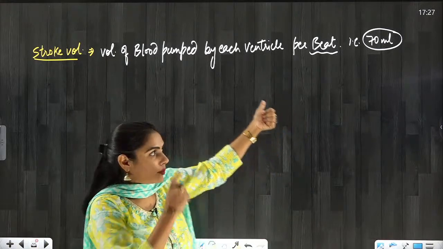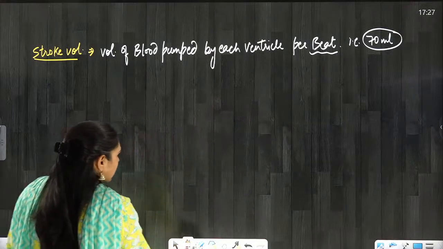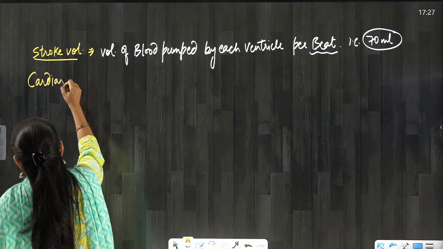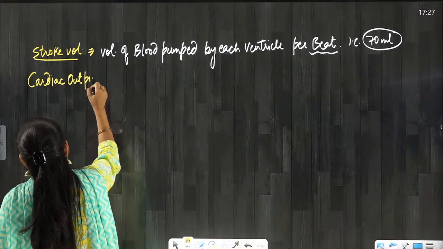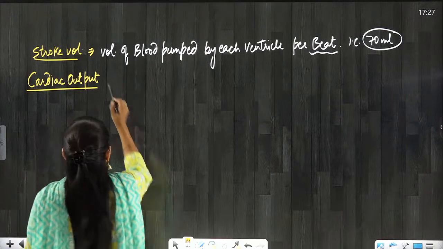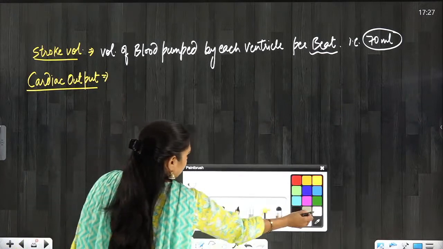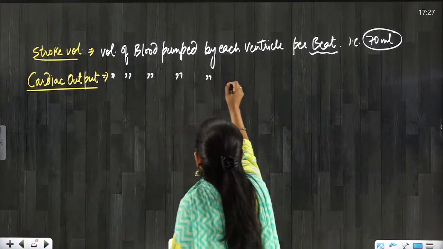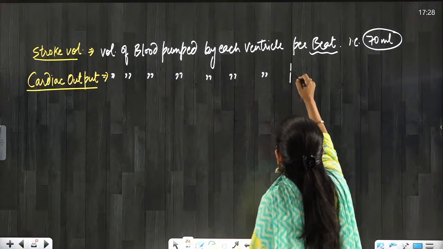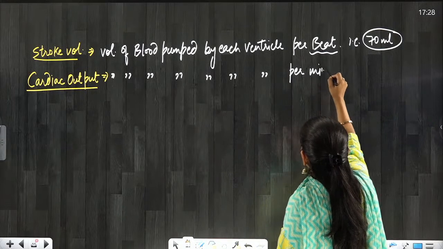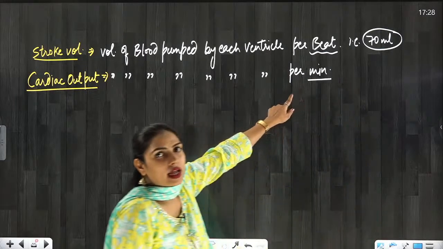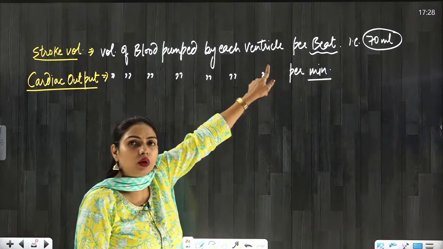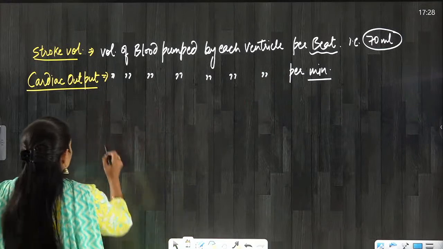Okay. So now if they ask you what is cardiac output, cardiac output is the volume of blood pumped by each ventricle per minute. Now you know, in 1 minute there are 72 beats, meaning 72 cardiac cycles. So how can we calculate the cardiac output?